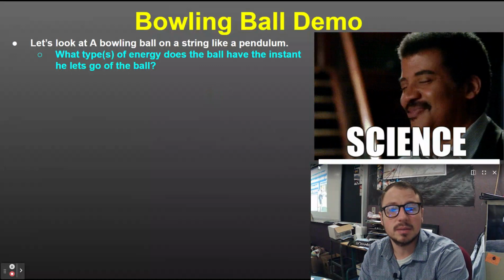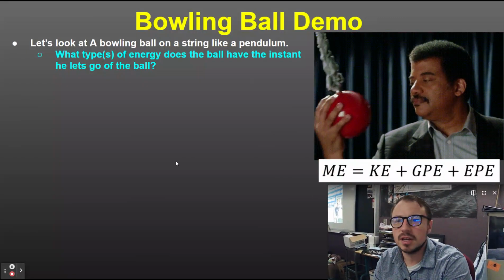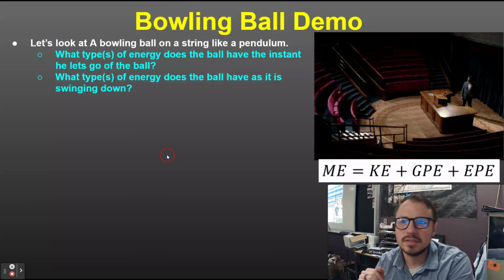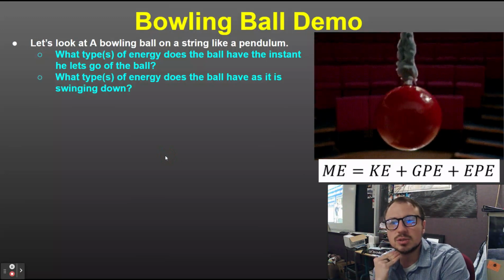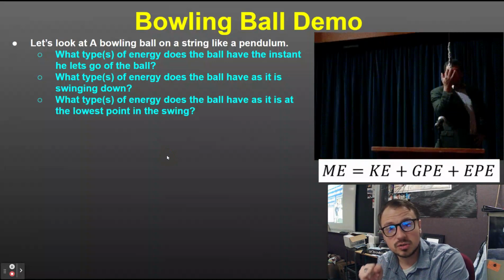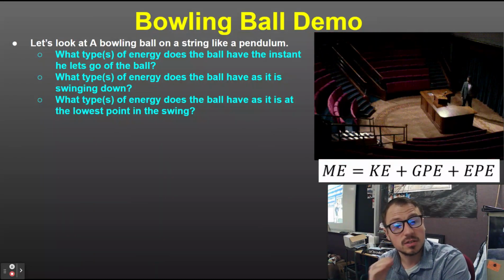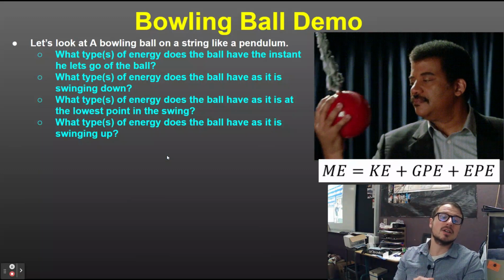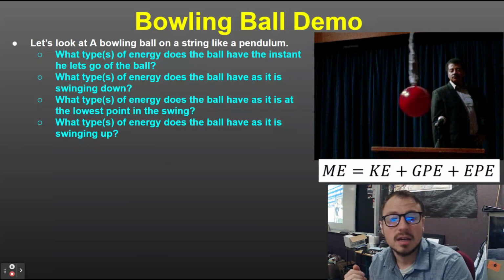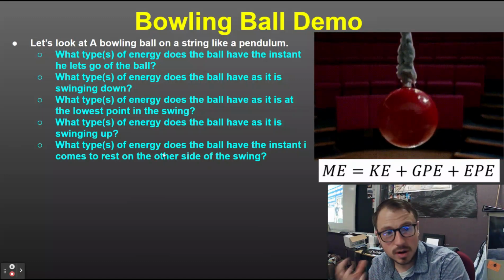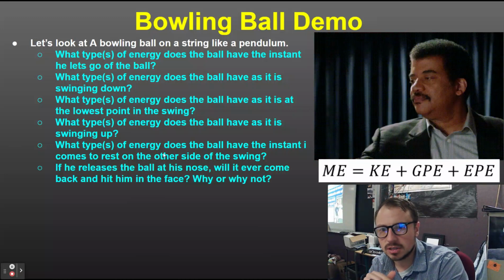This is the bowling ball demo that you've probably seen videos of. What type of energy does the ball have the instant he lets it go? All gravitational potential energy. As it's swinging down, the gravitational potential energy is transforming into kinetic energy. At the very bottom, it's going to have the most kinetic energy. As it's swinging back up, that kinetic energy is being transformed back into gravitational potential energy. When it comes to rest, it's all gravitational potential energy.